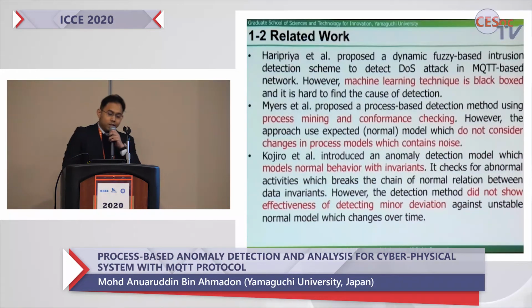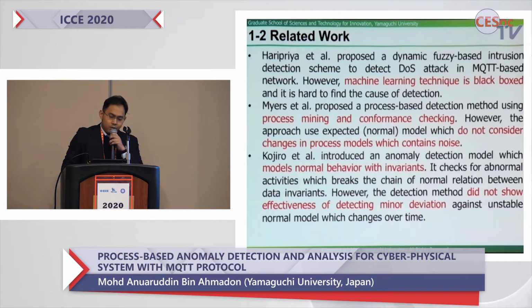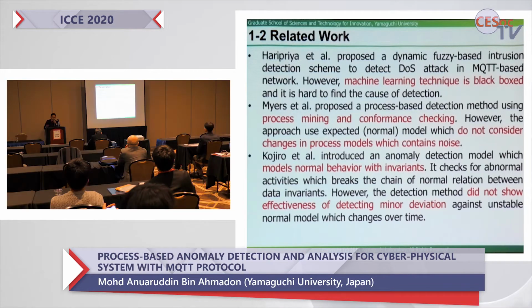In the related work, usually in anomaly detection, we use machine learning techniques. Machine learning is a black box technique, where it is hard to find the cause of detection. Dynamic fuzzy-based intrusion detection was proposed by Harry Priya.